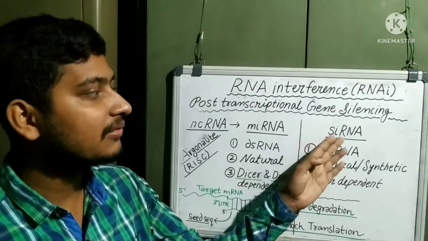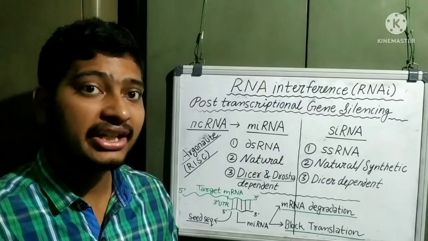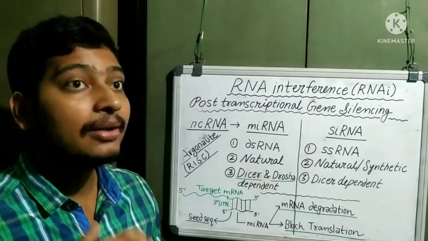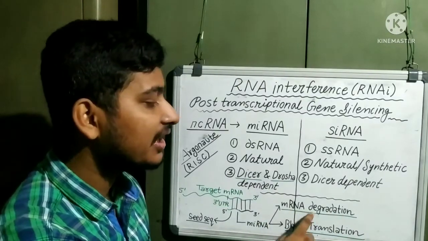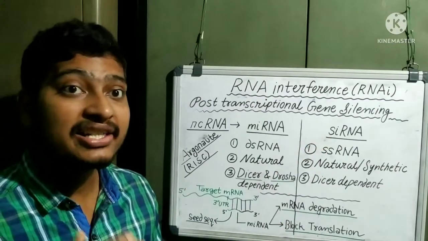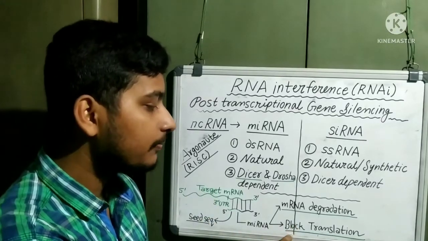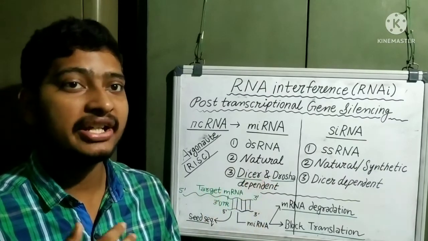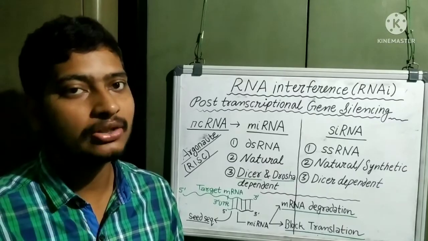Similarly, a small interfering RNA can be completely complementary or partially complementary. If it is completely complementary, then it will lead to messenger RNA degradation, and if it is partially complementary to the messenger RNA, then it will block translation. In this way, RNA interference works. I hope you got it. Let's solve some of the questions.